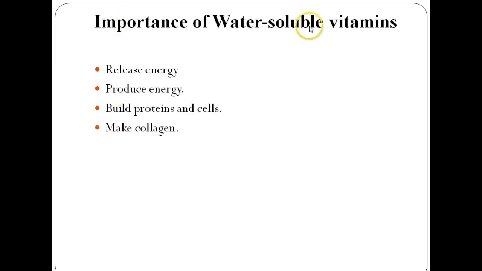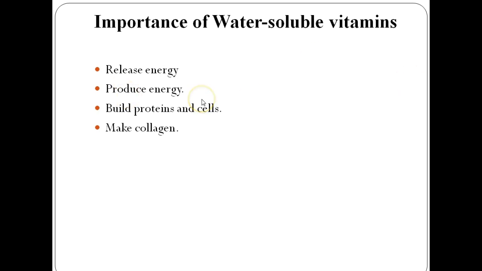Now let us see some of the importance of water soluble vitamins for a child. Although water soluble vitamins have many tasks in the body, one of the most important is helping to free the energy found in the food a child eats. Thus the first importance of water soluble vitamins is that they release energy. Several B vitamins are key components of certain molecules that aid enzymes that help to release the energy from food.